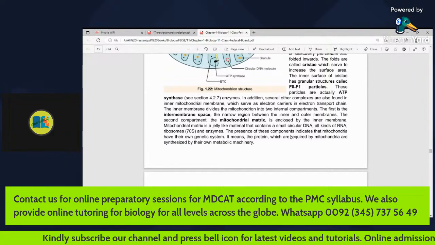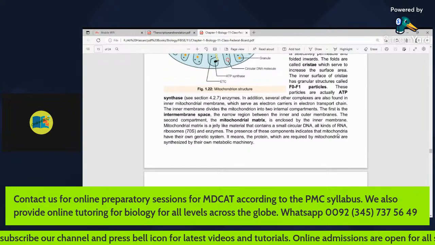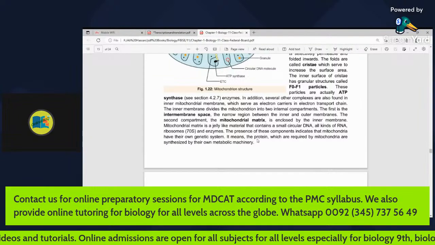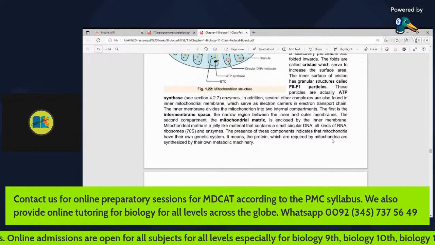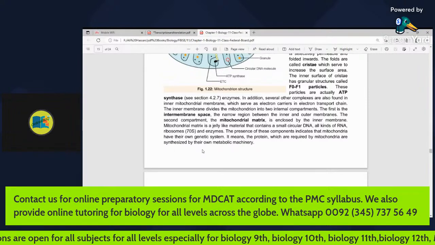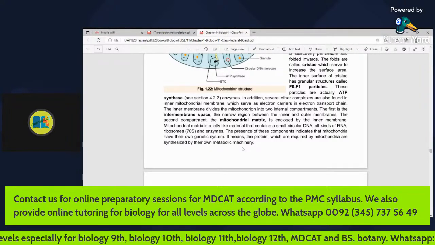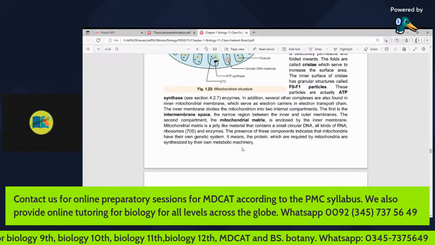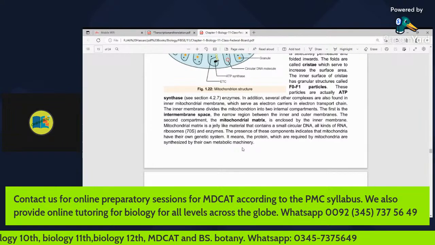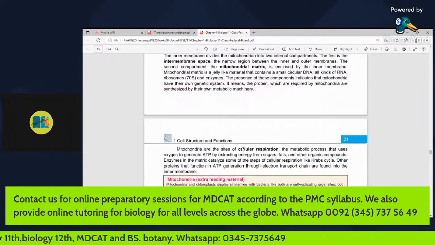The presence of these components indicates that mitochondria have their own genetic system. It means the proteins required by mitochondria are synthesized by their own machinery, because they have the basic metabolic apparatus.